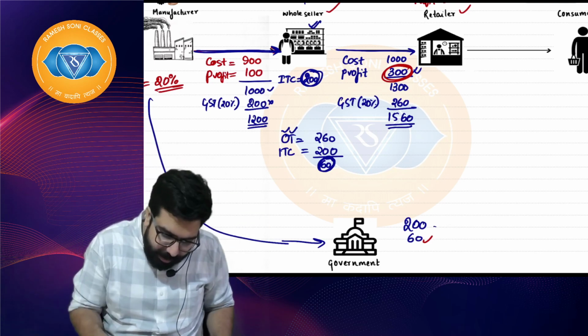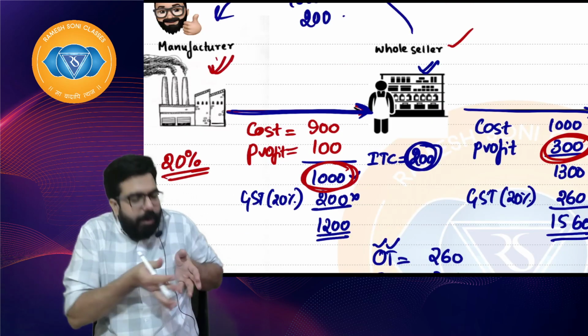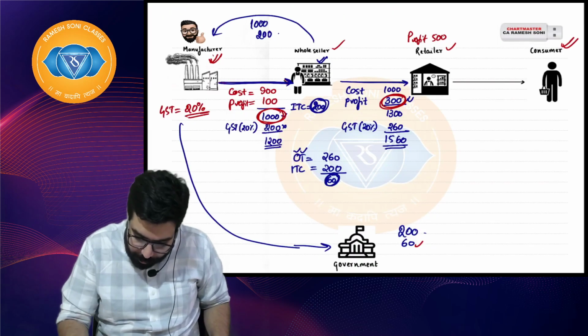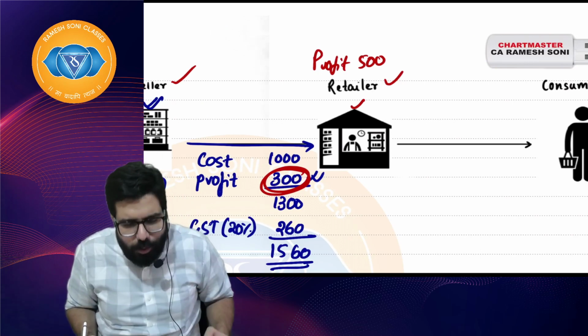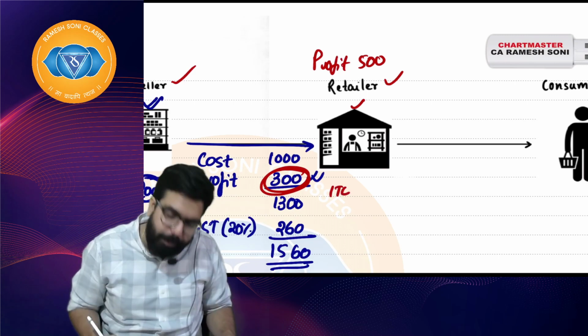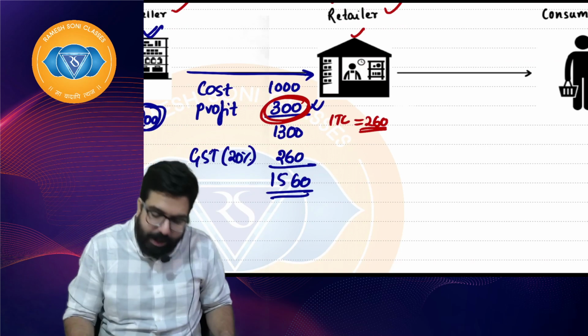Are we clear? Sir, here why is value addition 1000? Because this is the first time goods are coming out in the economy. When they are coming out the first time, the total amount is the value addition. Right, everyone? Now this retailer started crying. He will say, sir, why did you charge me tax? So government will tell, okay retailer, whatever input tax you paid, you take the credit.